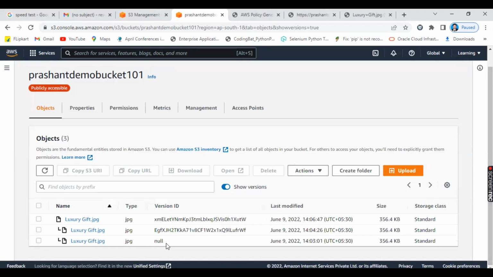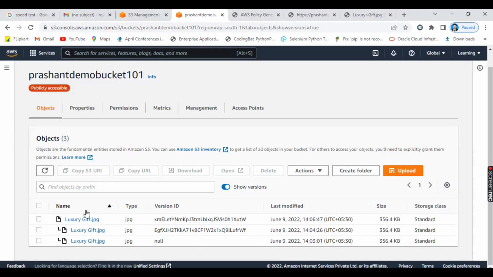The first one is null, which was uploaded before enabling the versioning. This is the second one. This is the third one. What I'm explaining here is this: suppose there are five subject teachers, all saving their information, but if the third subject teacher mistakenly deleted the data, it will not be deleted. You can download the data from your versions. You will get n number of versions. I want the first file, or I want this modified file. Accordingly, you can download your data.